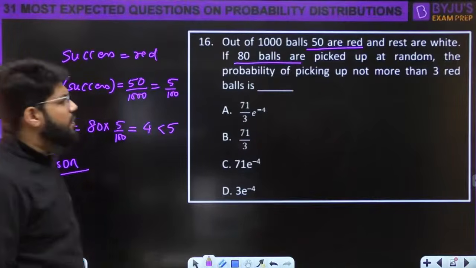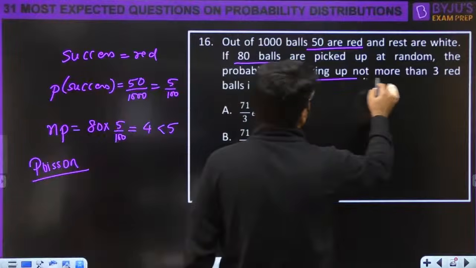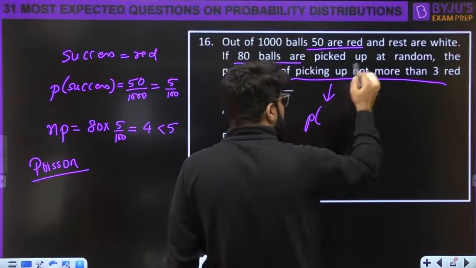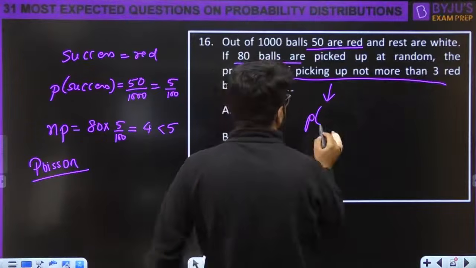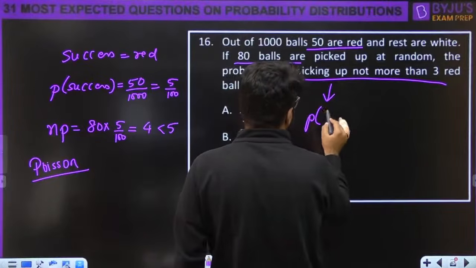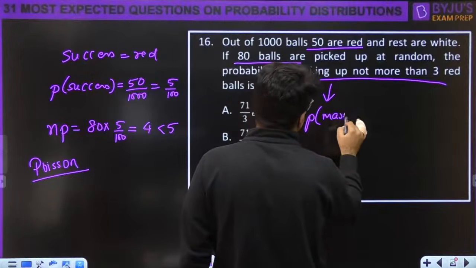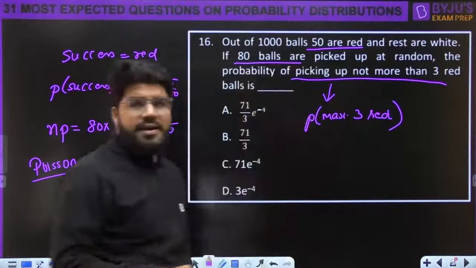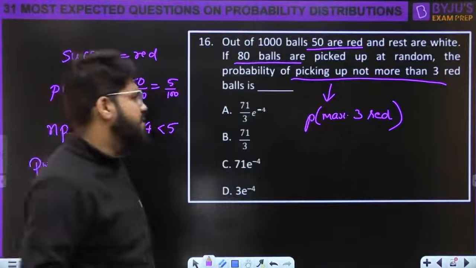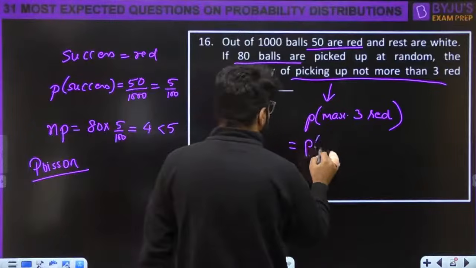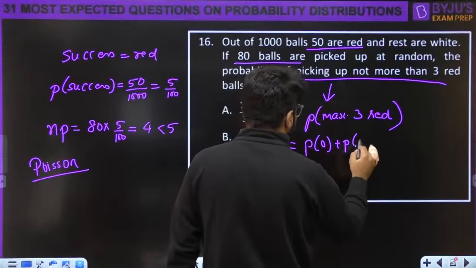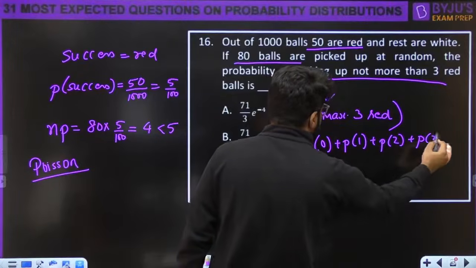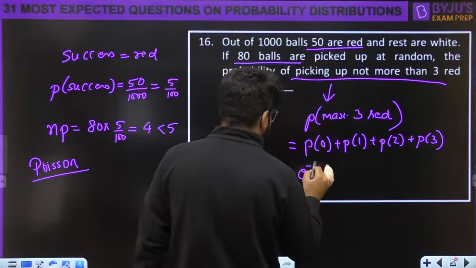What is the probability of picking up not more than 3 red balls? This means probability of not more than 3 successes. Maximum 3 red balls. We can take up to 3. So this is probability 0, probability 1, probability 2, probability 3, and this is e power minus lambda.